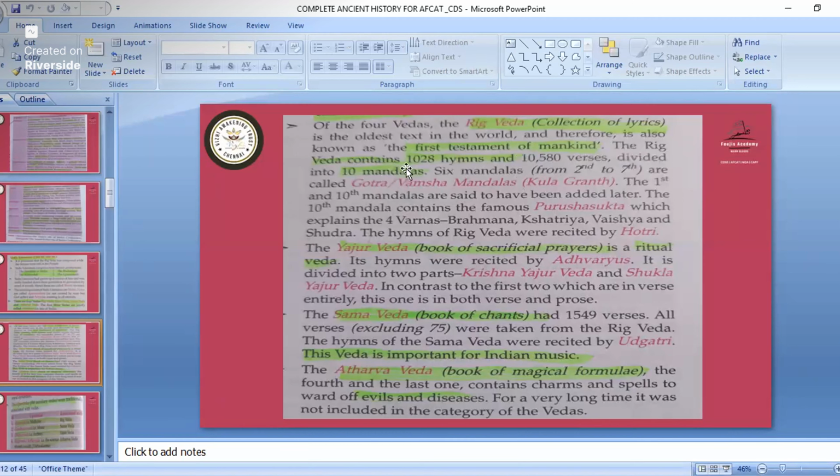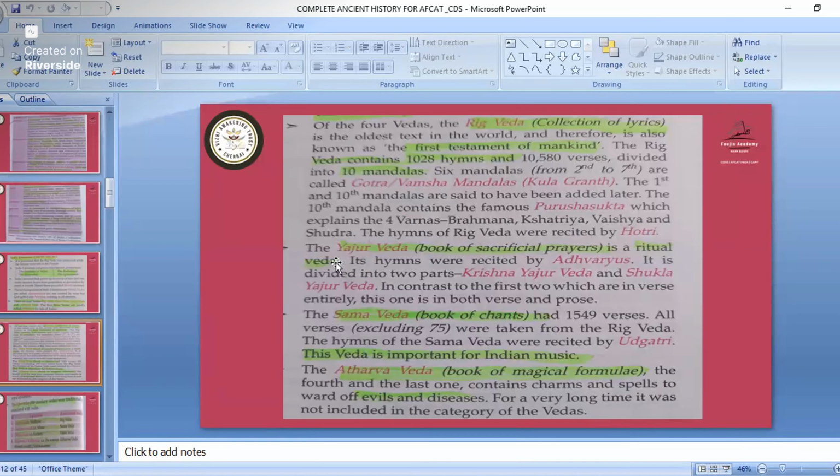The Rig Veda contains 1028 hymns and 10,580 verses. This question has not come, but just okay, you can see it one time. It is divided into 10 mandalas. So remember this, mandalas and hymns. This is important, these two have come already. The 6 mandalas from 2nd to 7th are called Gotra, Vamsa, Mandala, Kula Granth. The 1st and 10th mandalas are said to have been added later. The 10th mandala contains the famous Purusha Sukta, which explains the 4 varnas: Brahman, Kshatriya, Vaishya, and Sudra.